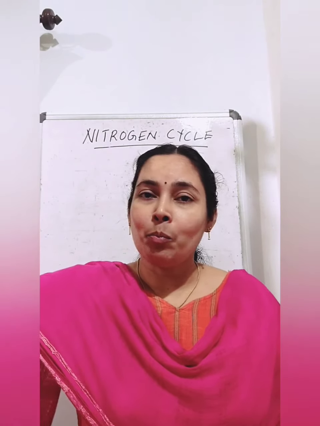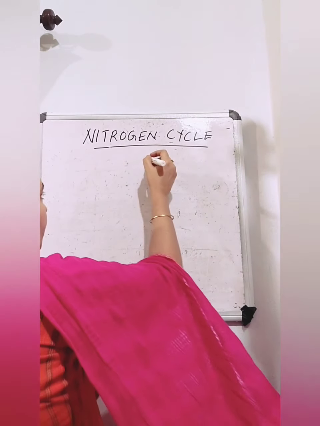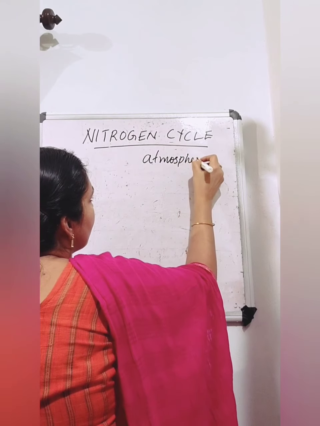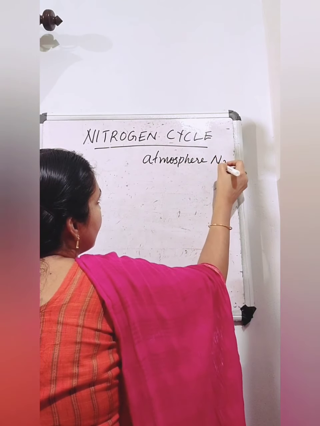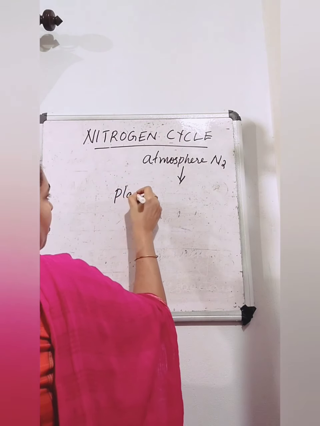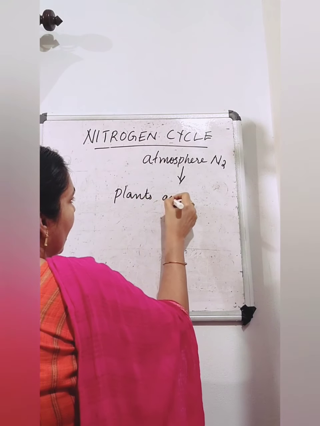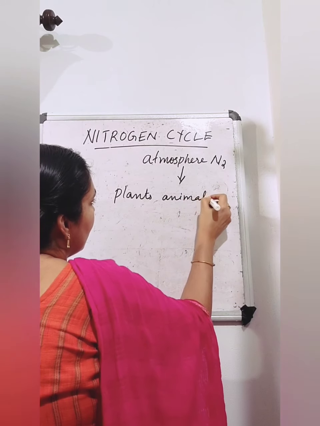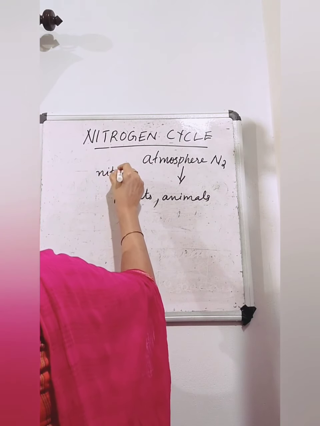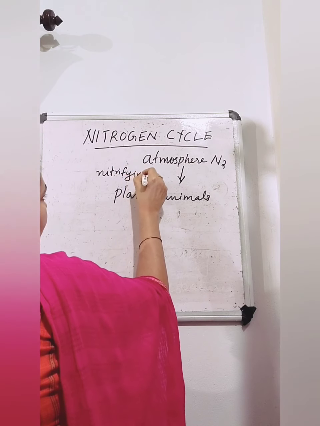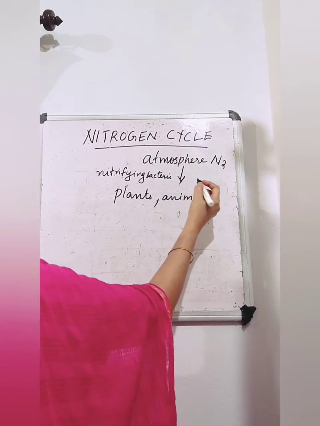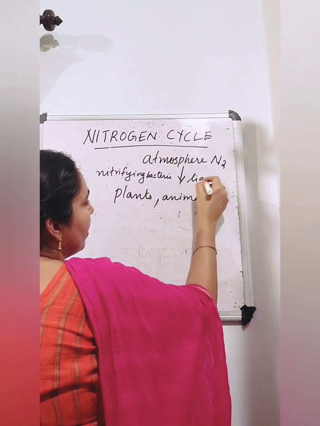First, from the atmosphere, what happens? Atmospheric nitrogen enters into the body of plants and animals by the action of which bacteria? Nitrifying bacteria, and also by the process of lightning.